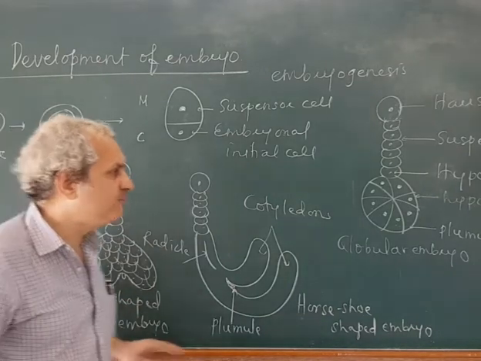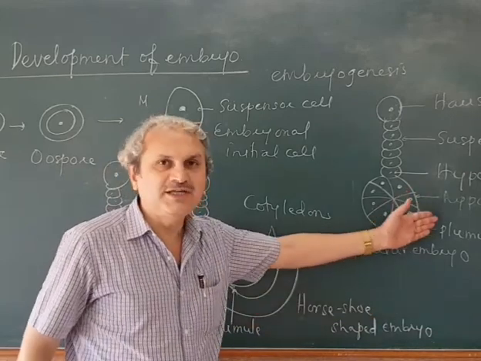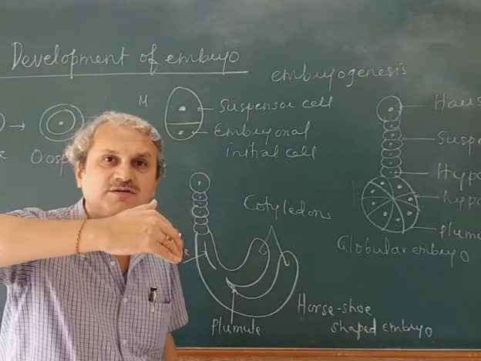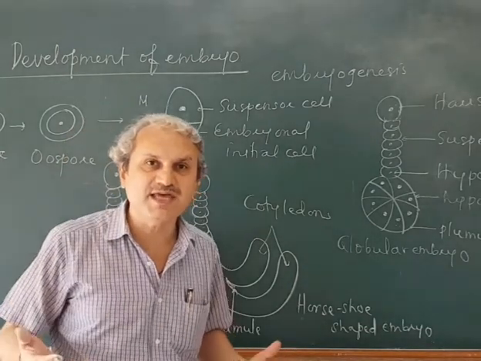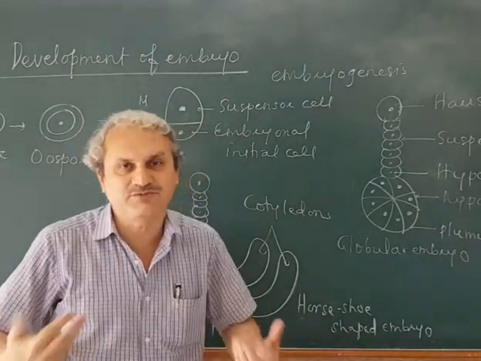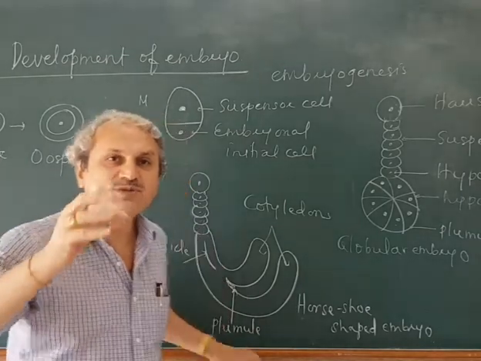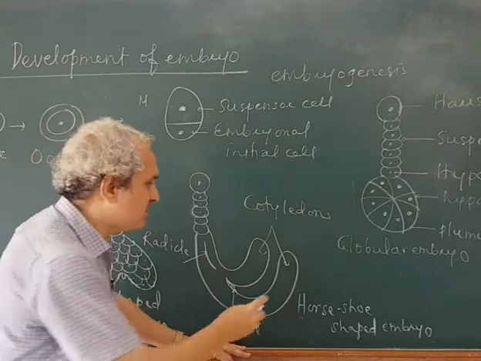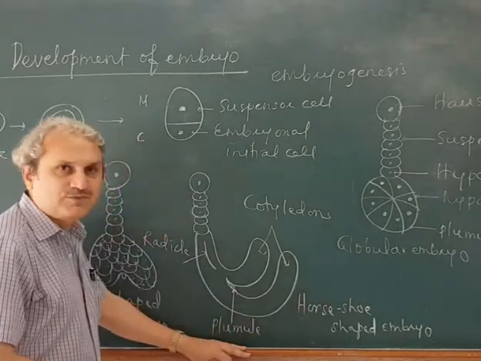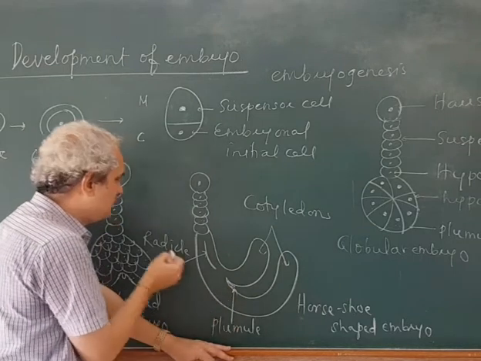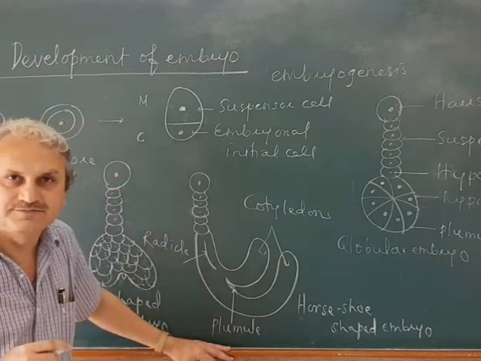The further development of this hypocotyl and the plumule results in a curved structure because there is no more space in the embryo sac for their further growth in size. So it forms a curved structure which looks like a horseshoe, and it is called a horseshoe shaped embryo. In it, you will see these two cotyledons, here there is a plumule and this one is a radicle.